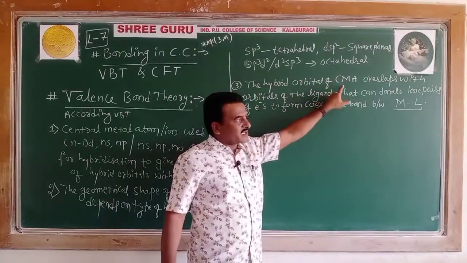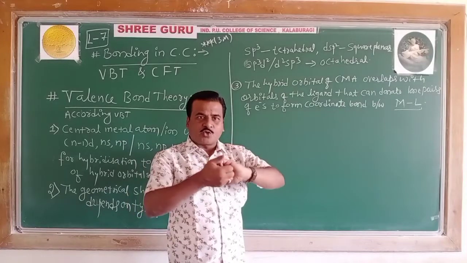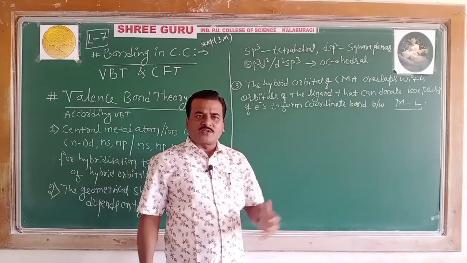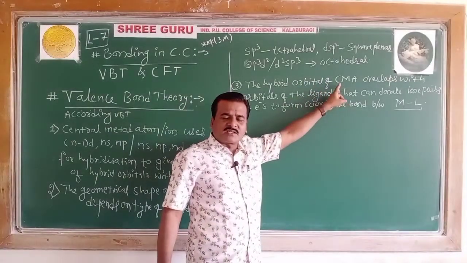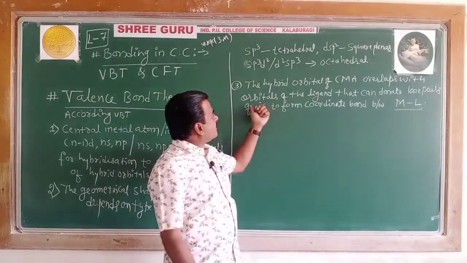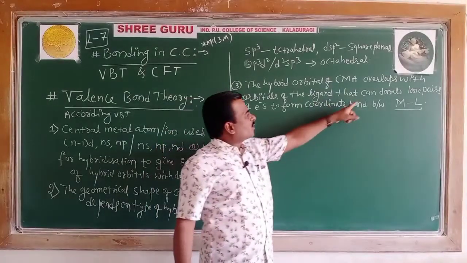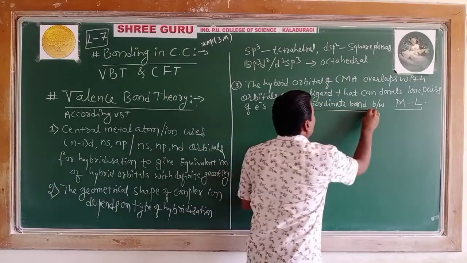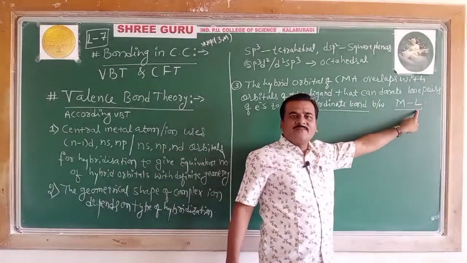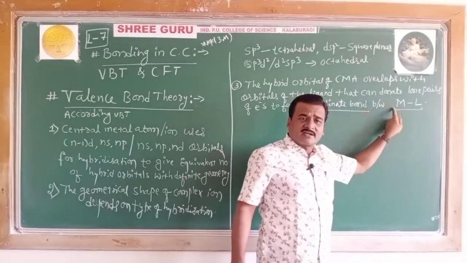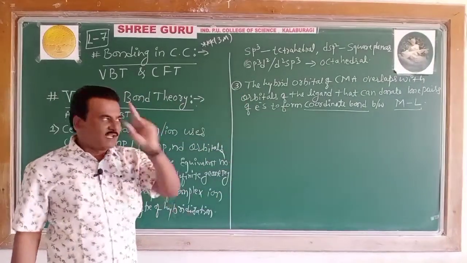The hybrid orbital of the central metal atom overlaps, you come to know s-s overlapping, s-p overlapping, like that, with the orbitals of the ligand, where the ligand can donate a lone pair of electrons to form a coordinate bond between metal and ligand, same as central metal atom and ligand. This is postulate number 3.